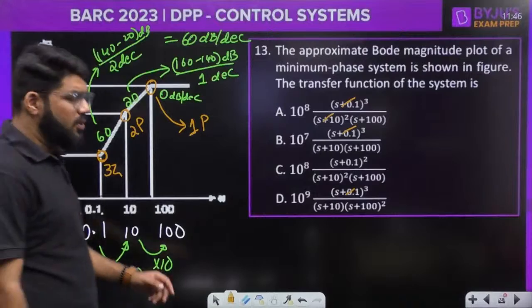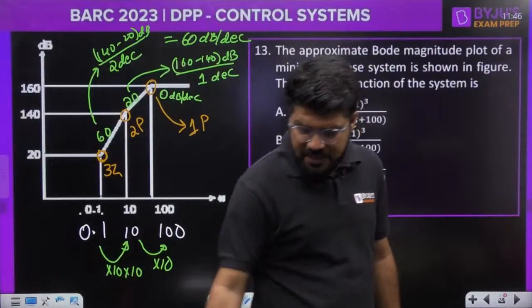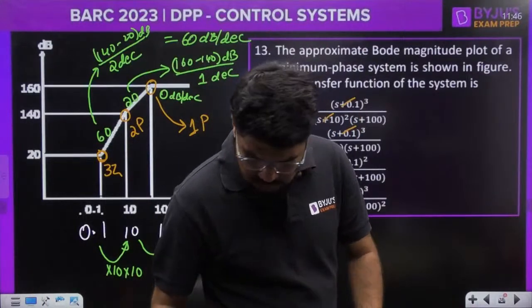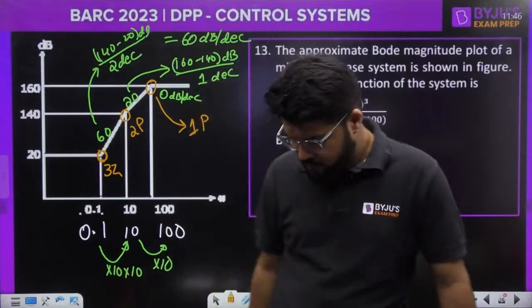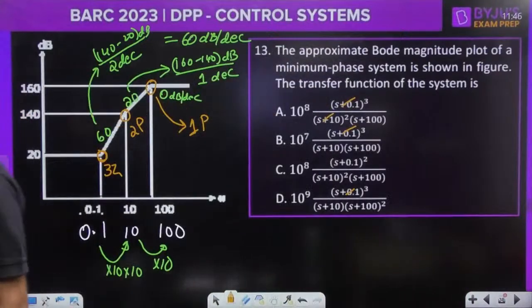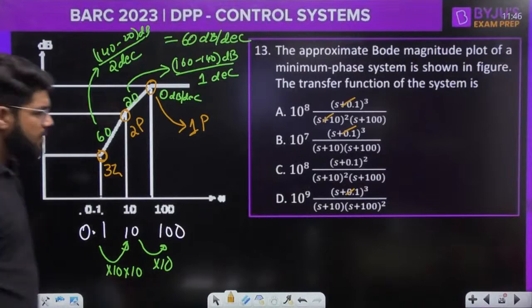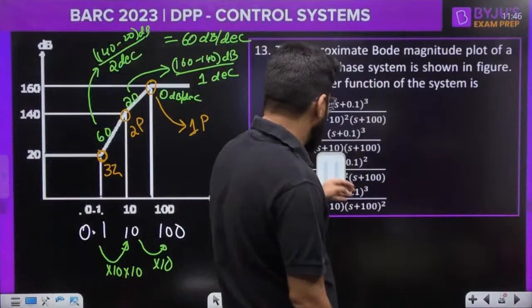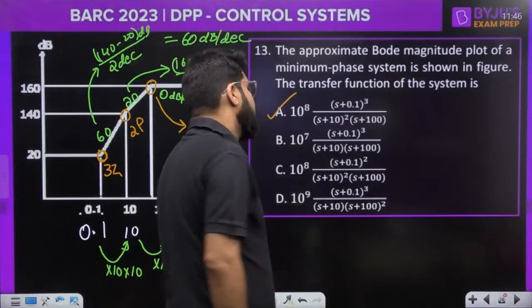I told you, maybe we don't have to solve it up completely. So the question is solved here. The question stands to be solved here. Correct answer is A. Okay.